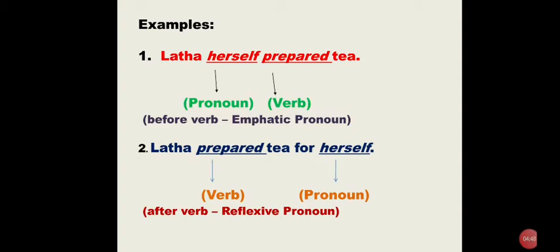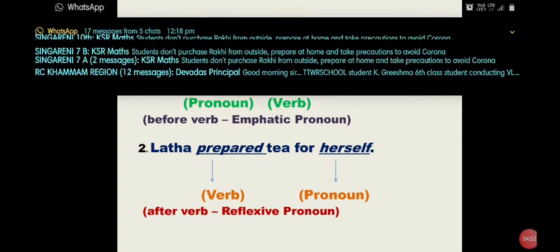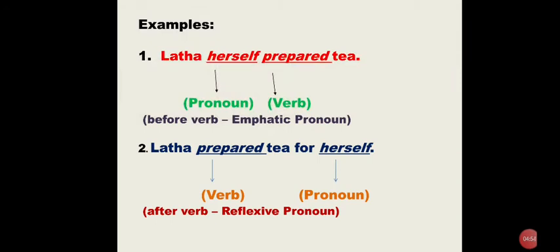Then, Lata prepared tea for herself. So first the verb comes, then the pronoun herself comes. The pronoun that comes after the verb is called a reflexive pronoun. It emphasizes the subject.